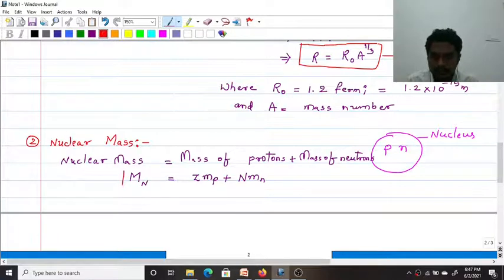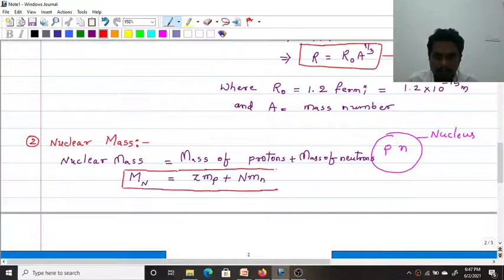This is the nuclear mass. This is called the expected mass. Let it be equation number 2. Do you know what Z is?